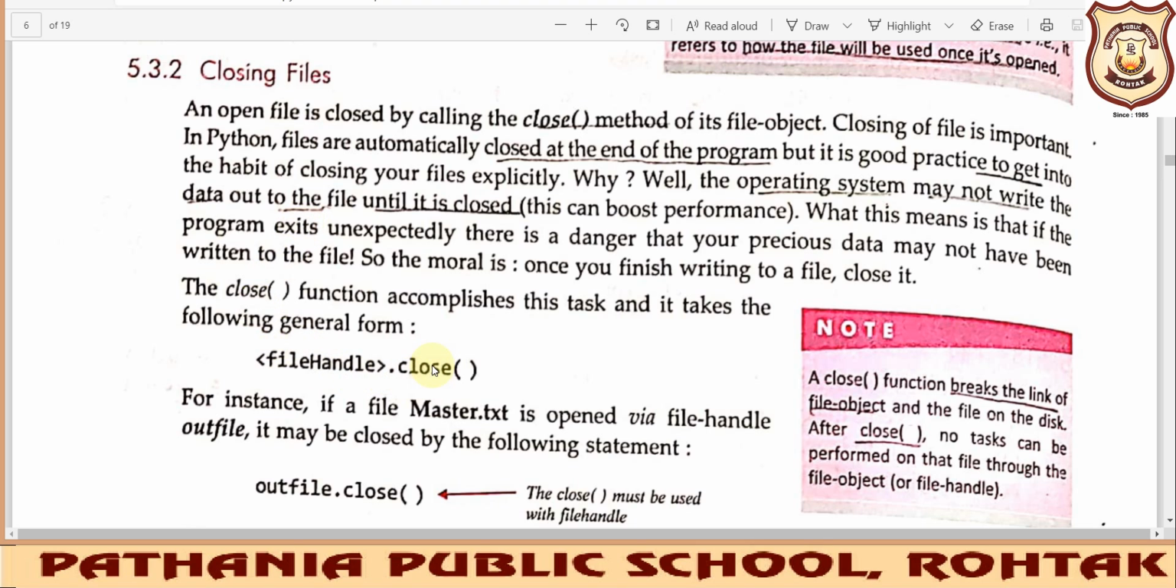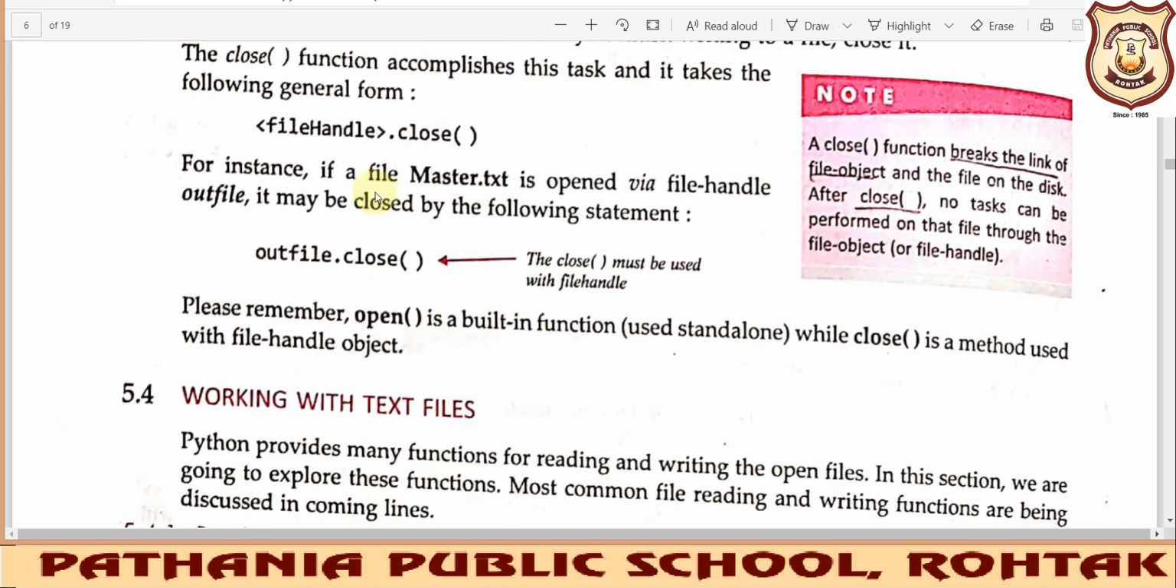And it is not essential that you close the file only at the end of the program. If your file read operations are complete in the middle of the program, there also you can give the instruction to close the file. To close the file, you need the file handle and the dot close function. Like you have used the dot open function, similarly you will be using the close function.